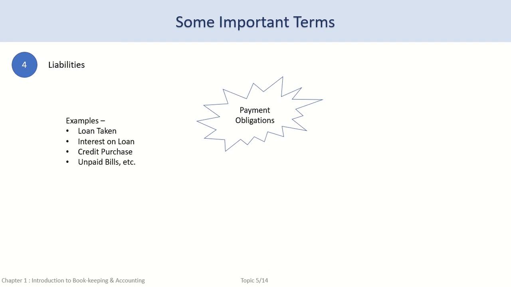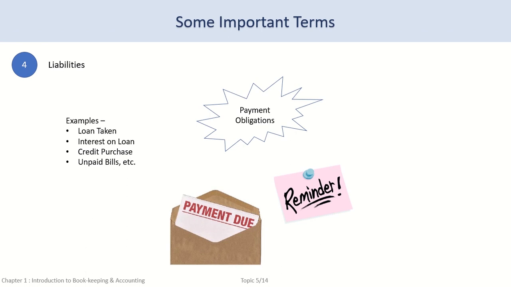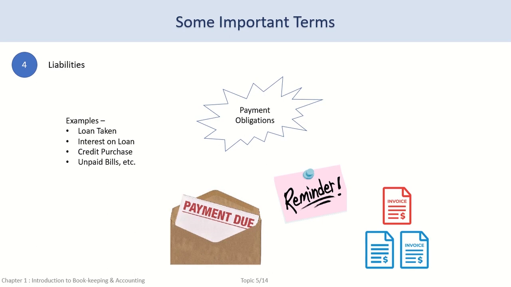Loan taken from a bank or a financial institution is our liability as we need to repay it. Not only do we need to repay the amount of the loan, but also the interest levied. So both the loan amount as well as the interest are our liabilities. Another example is purchase made on credit, where we have received the delivery of the product but have not yet paid the supplier.